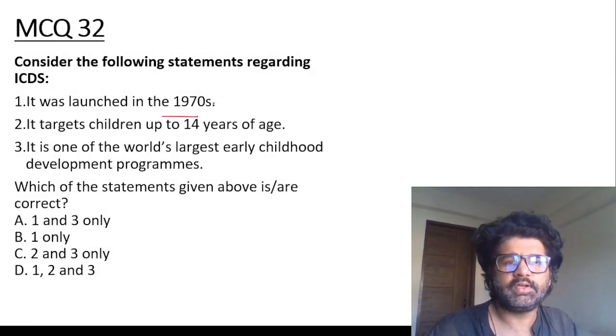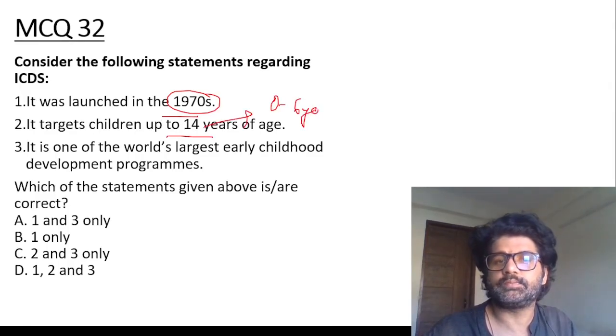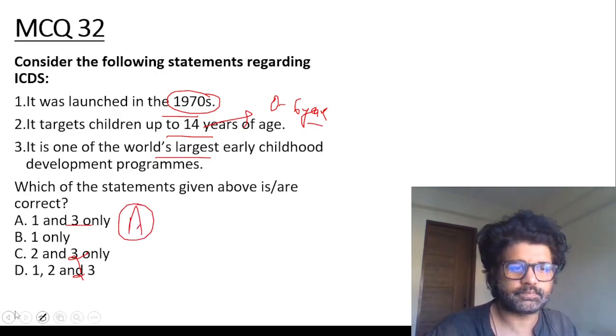MCQ 32, ICDS launched in 1970s. Target children not up to 14 years. I've told you, 0 to 6 years. These are the things, that's how they will make questions tougher, guys. Check the third one. One of the world's largest early child care programmes, yes. So the answer is A.